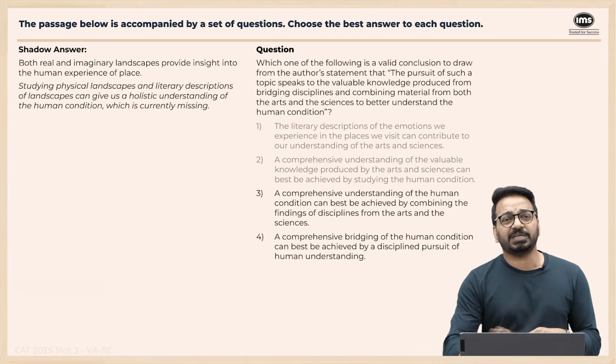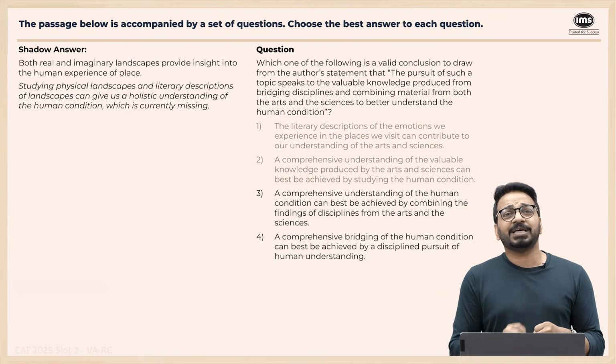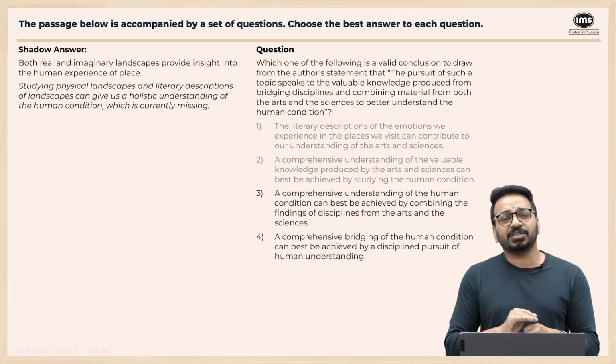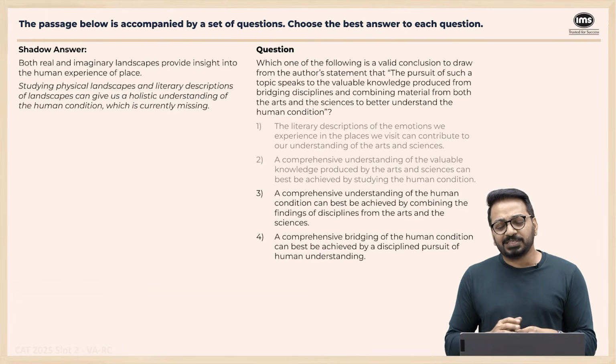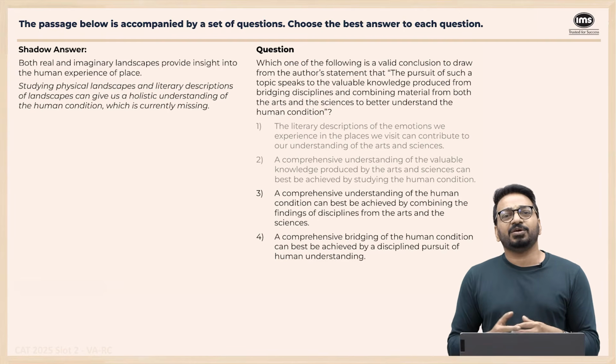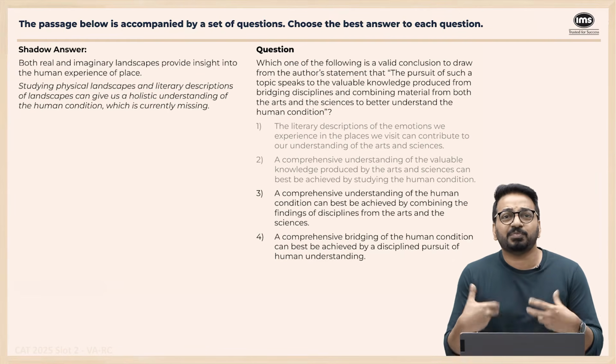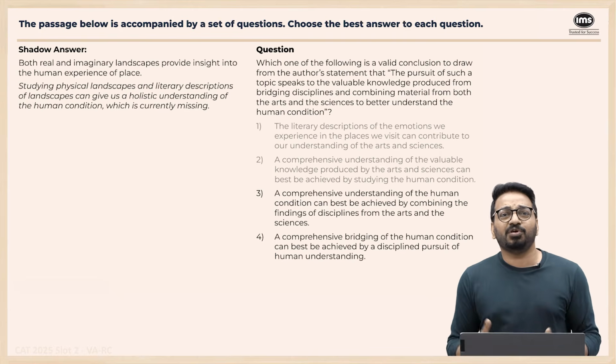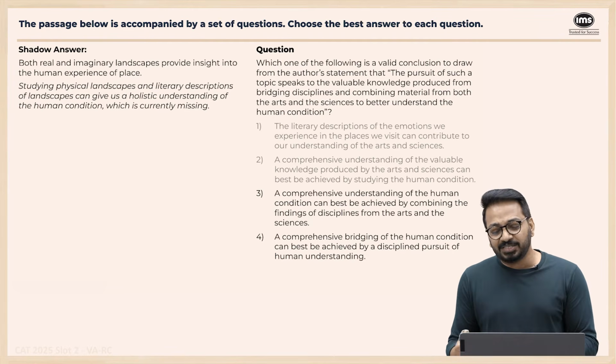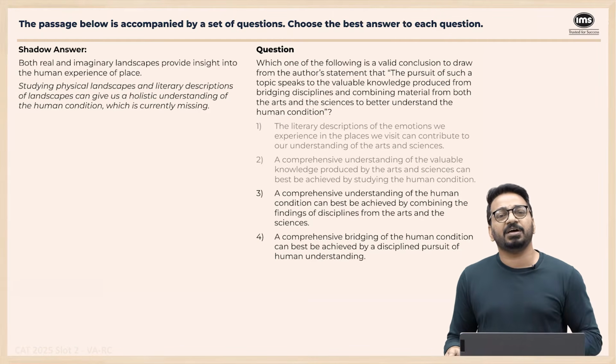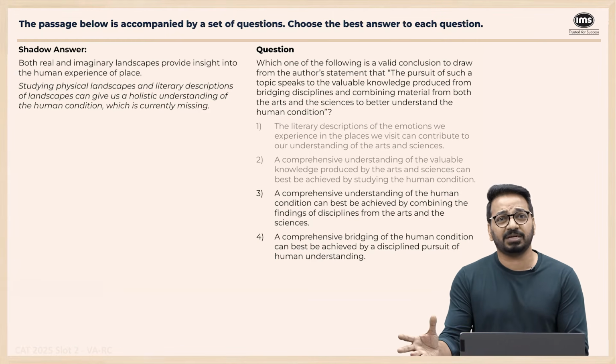This option is the perfect example of a word salad, but a word salad at least makes sense. This sentence does not make any sense. A comprehensive bridging of the human condition can best be achieved. For bridging, you need two things. What do you mean bridging the human condition? Right? Doesn't make any sense. By disciplined pursuit of human understanding. How do you pursue human understanding?